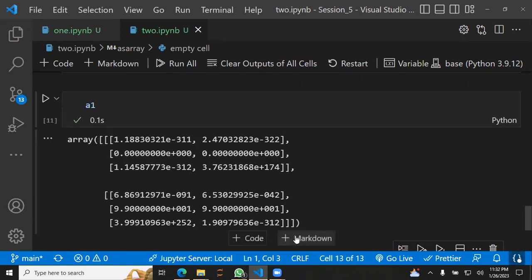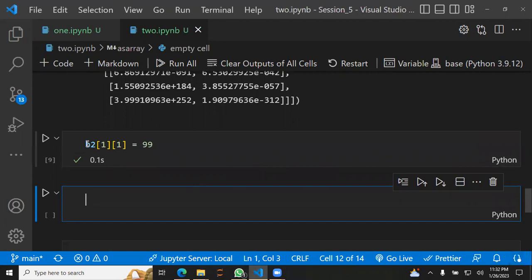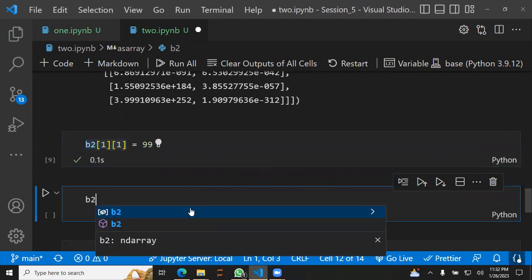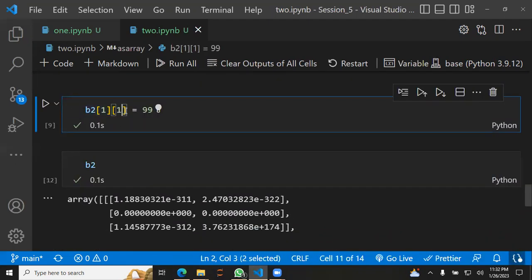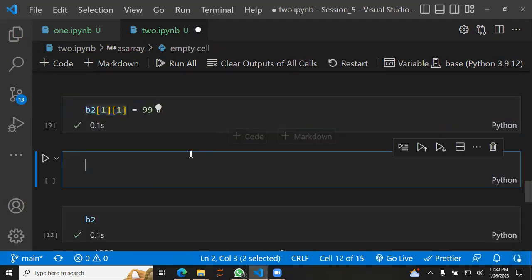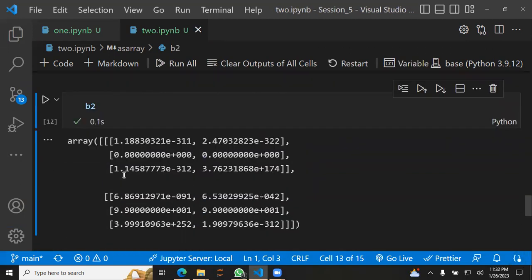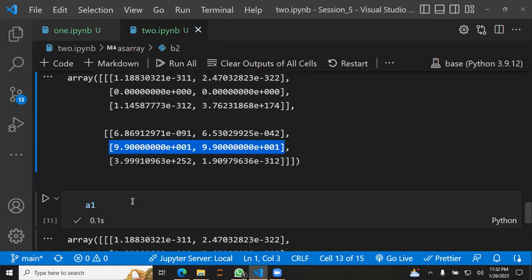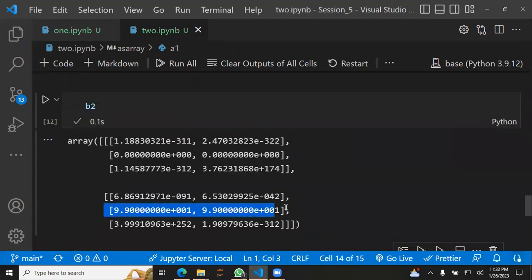Where is that stored? Oh, I guess I need to first, well, let's do b2. Maybe I'm wrong, maybe I'm right. Oh, so that's where it got stored. If you see here, even in a1 it's 99, and even in b2 it's 99.